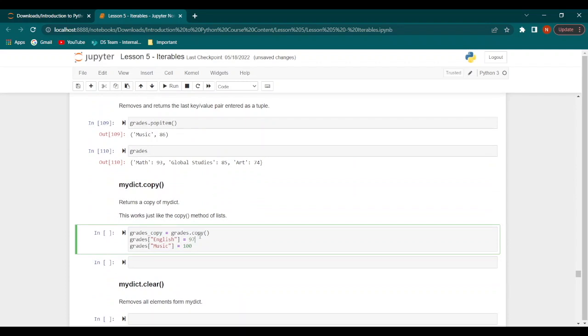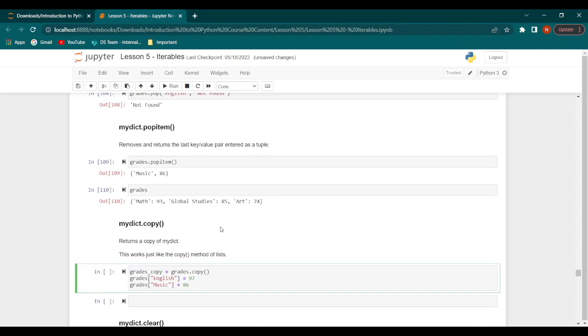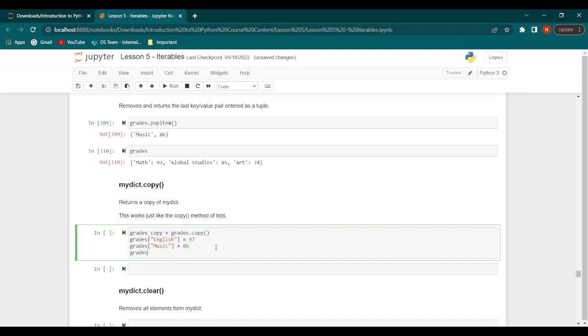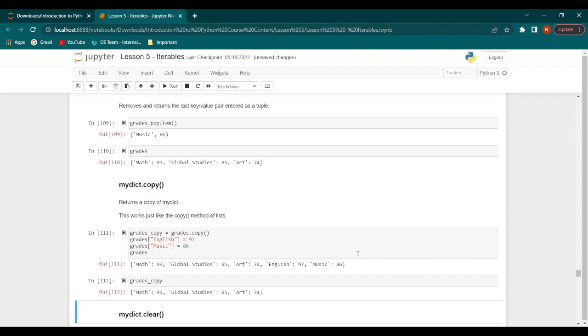just a minute, I realized my mistake. For English, the value was 97. Now for music, the value was 86, if I am not wrong. Right, so the value is 86. So now when we print grades, we have these values added back to grades. But if we print grades_copy, we get what we had before, which is just math, global studies, and art, without English and music.